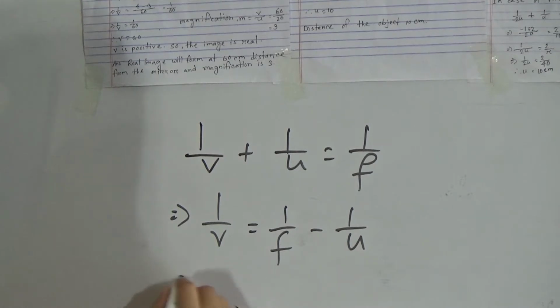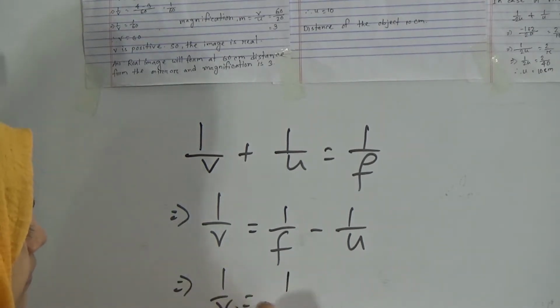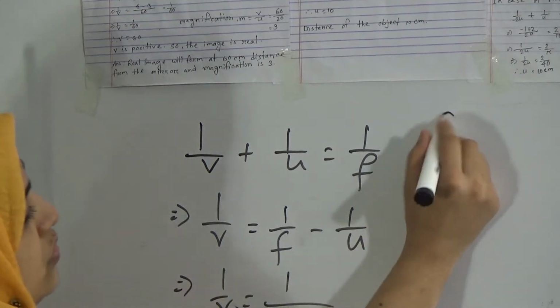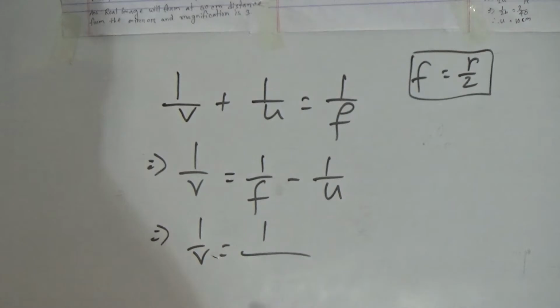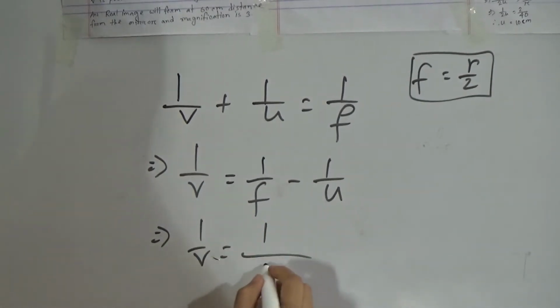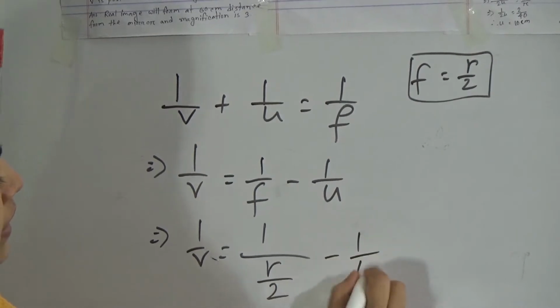Now put the value. We know f equals r divided by 2. This is another formula, f equals r divided by 2. So f means r divided by 2, and then 1 by u.